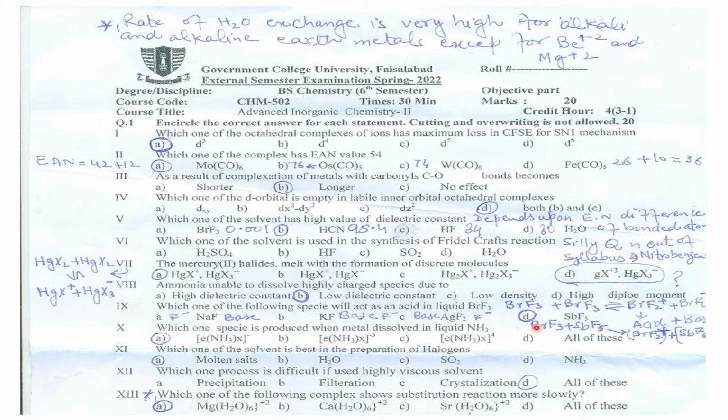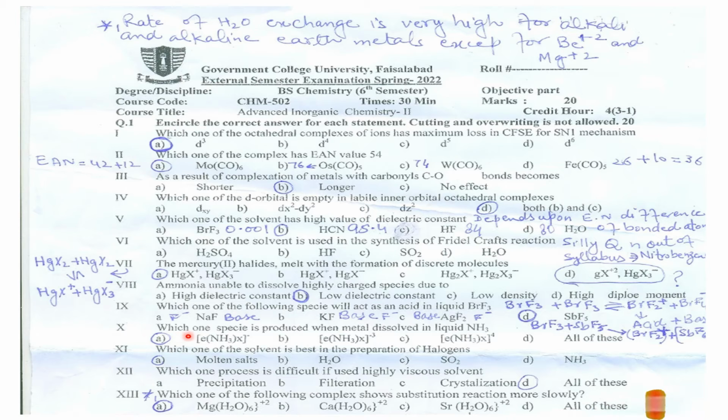Option D is the correct one, because when we dissolve SbF5 in BrF3, here I have given this reaction, that is BrF3 plus SbF5, it will produce BrF2 plus and SbF6 minus. The species which will produce BrF2 plus in BrF3 will act as an acid. So that is why the correct option is D. I hope that you people have understood.